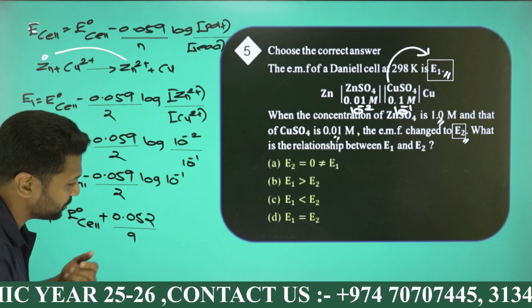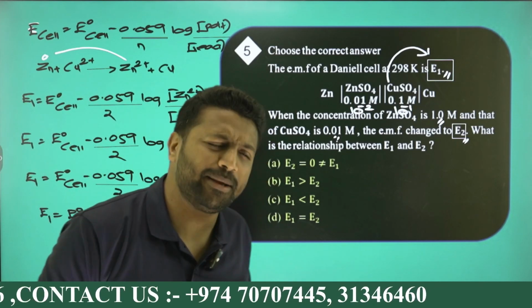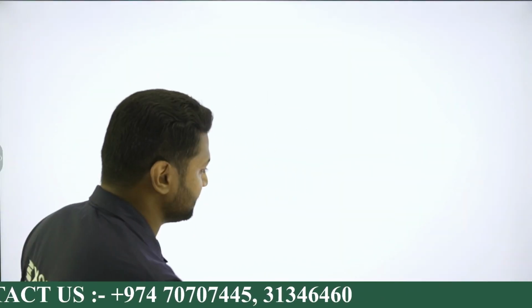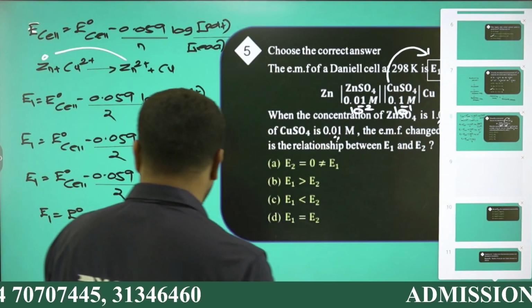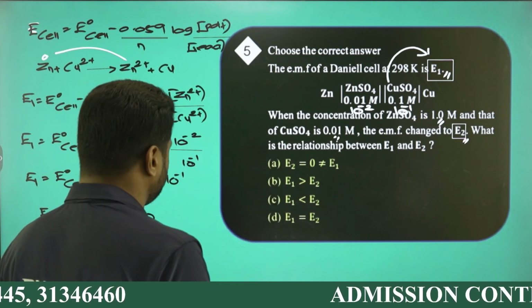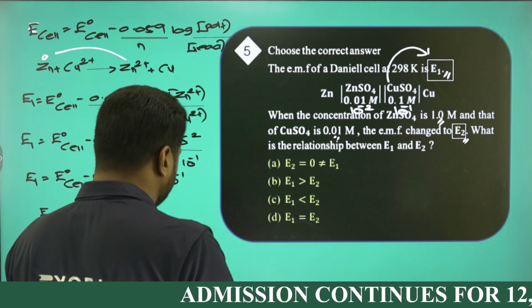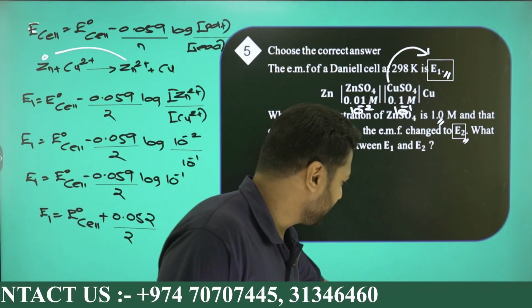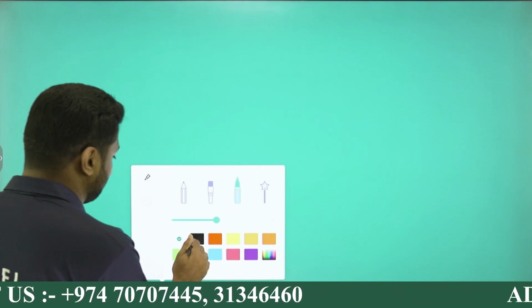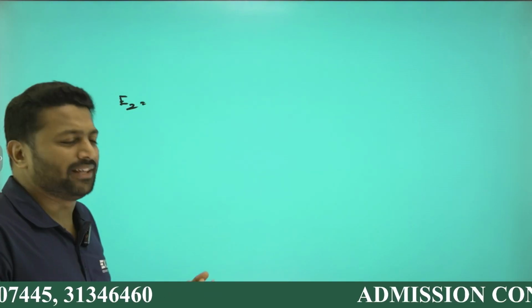Now do the same for the E2 part. Apply the same logic for E2. In the second situation, I'm calling it E2. So E2 equal to, ditto the same. Remaining all same, there is only a difference in the concentration of zinc.